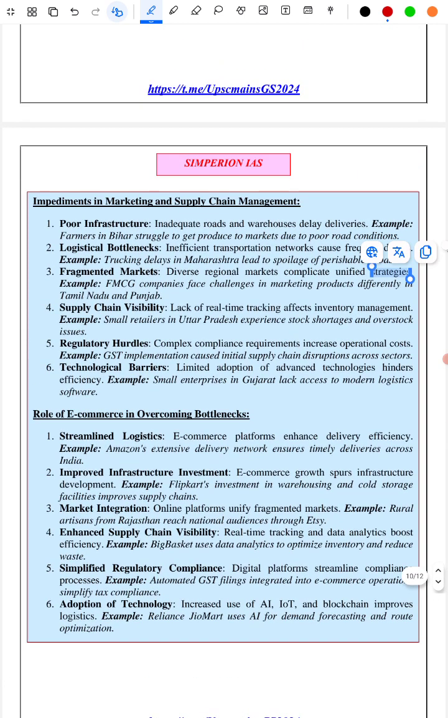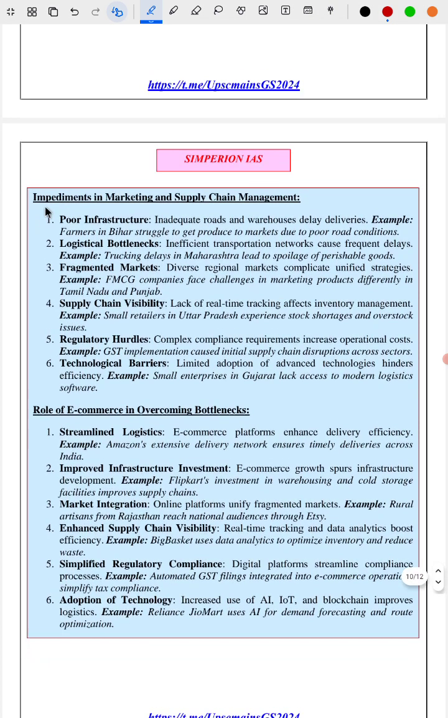Next we are dealt with marketing and supply chain management. Impediments in the marketing and supply chain management. What are the challenges in the marketing and supply chain management? We have covered that. That is also one of the very important dimensions to be covered in the food processing industry. And we have covered what can be the role of e-commerce to overcome the bottleneck of supply chain management.